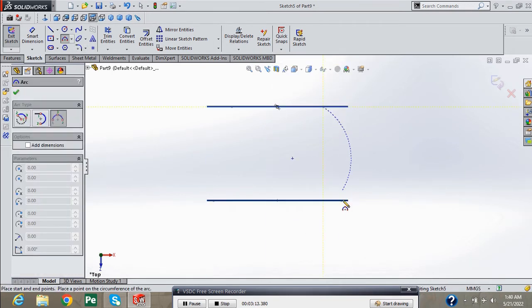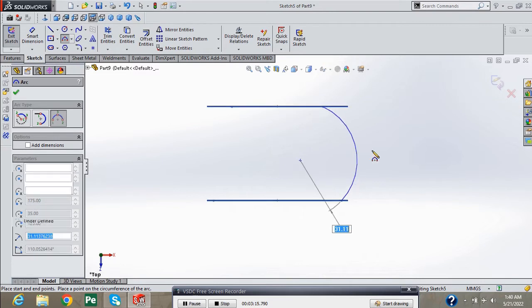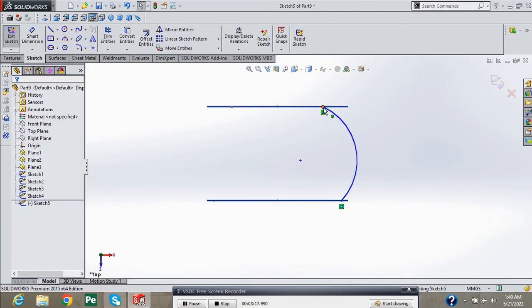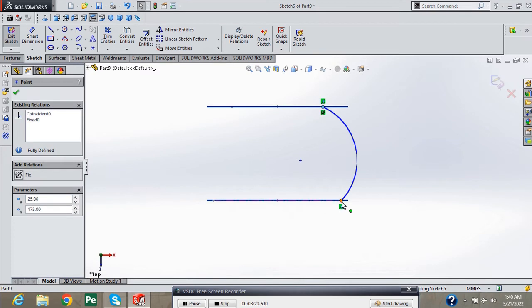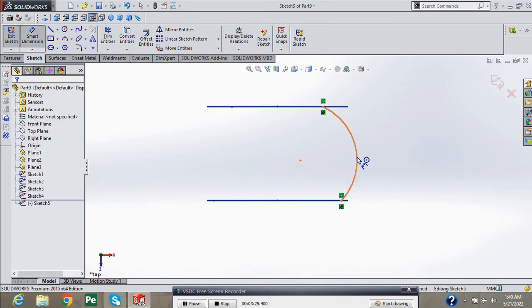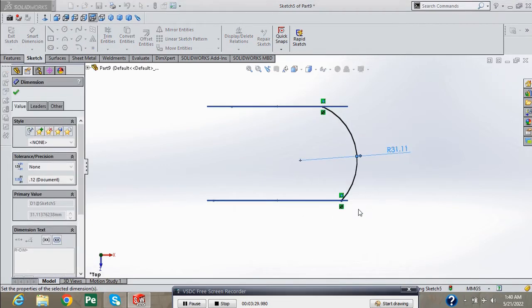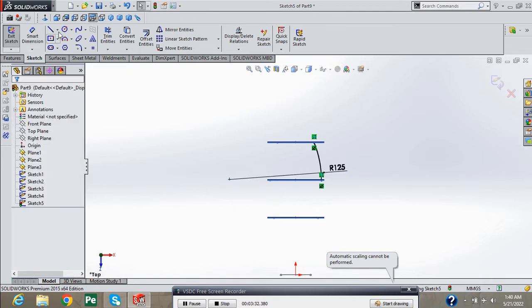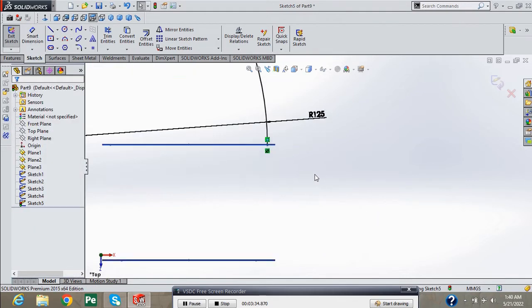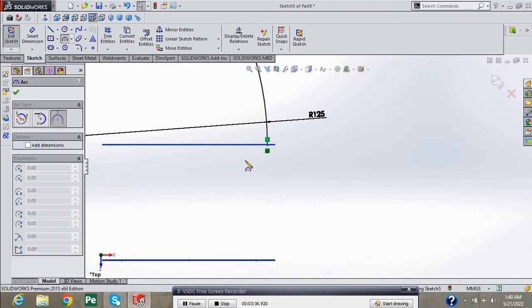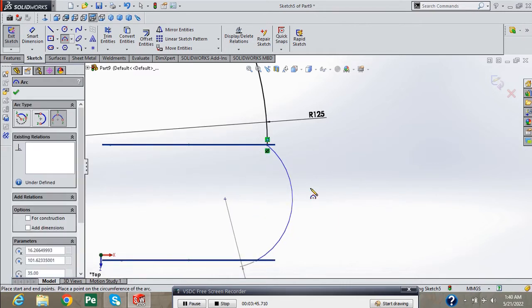And draw here a 3-point arc. Select this point of arc and press fix button. Also select and provide it 125 mm dimension. Now again select 3-point arc. Draw here an arc.